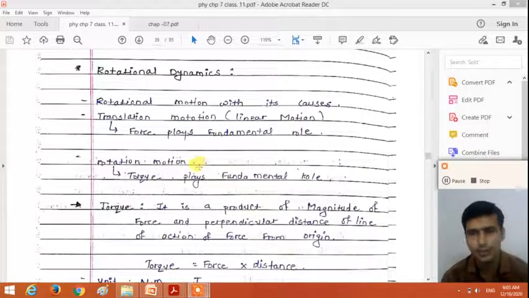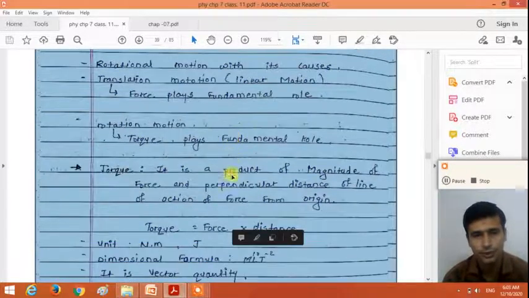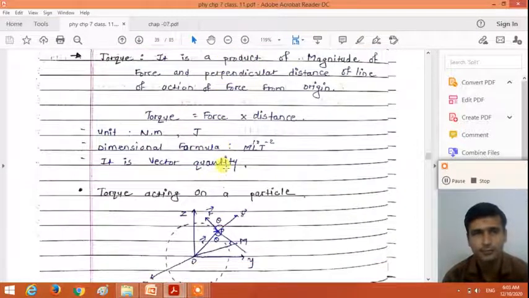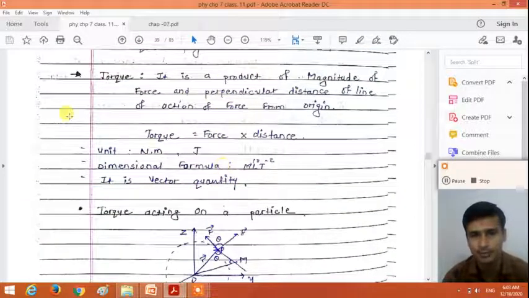So dear student, in this video, first we will discuss what do you mean by the torque, how we can calculate the torque acting on the particle, how we can calculate the torque acting on the system of the particle, how we can calculate the torque acting on the rigid body. So dear student, let us start with the first point of the rotational dynamics, that is the torque, right?